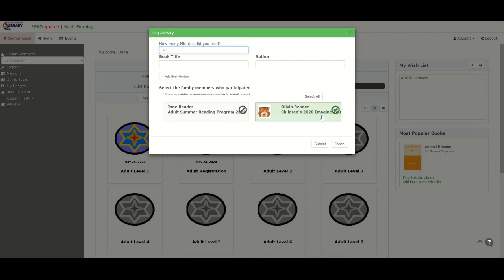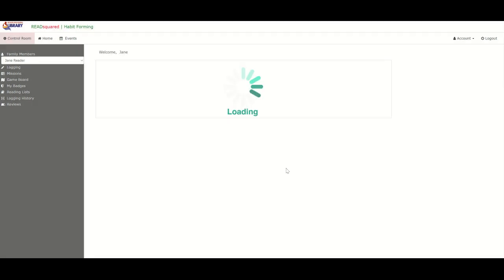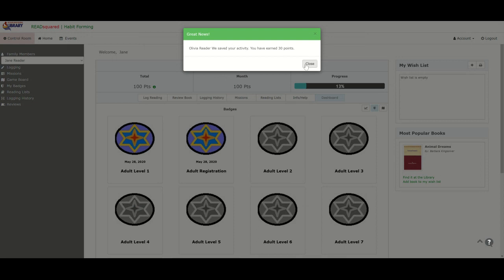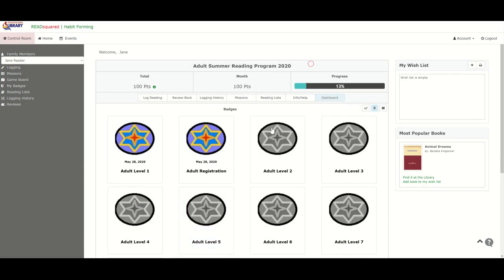You can see it's going to Olivia. I can take that off or put it on. If we had more children, you could log time for all of them at once. Just make sure they're all green. And we're submitting those 30 minutes. Boom! Olivia read 30 minutes.